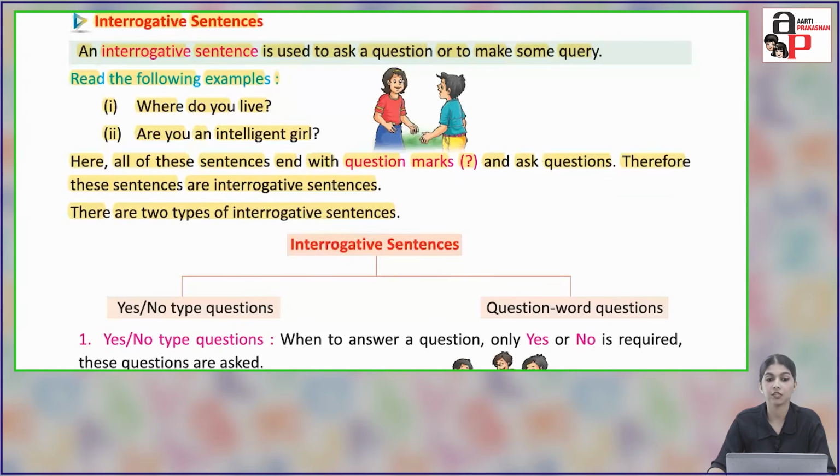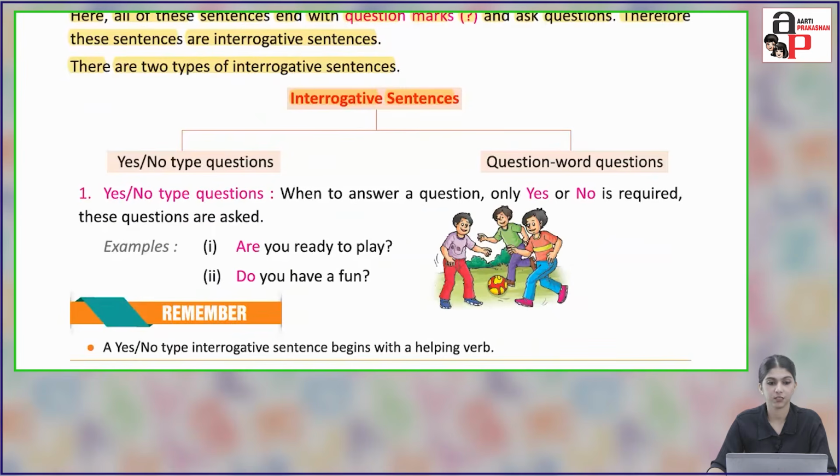There are 2 types of interrogative sentences: yes-no type questions and question word questions. Number 1, yes-no type questions. When only yes or no is required to answer a question, these questions are asked. That type of interrogative sentence is called a yes-no type question.